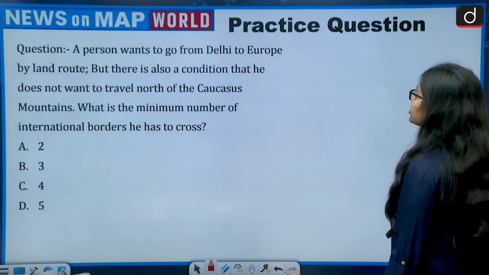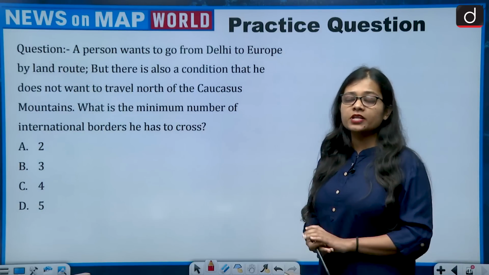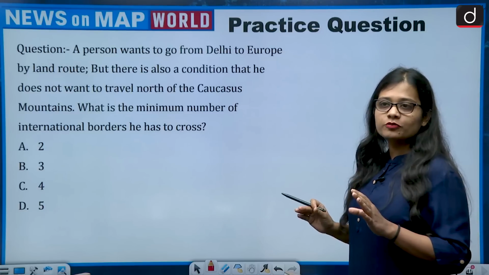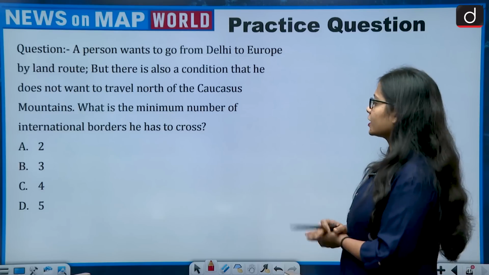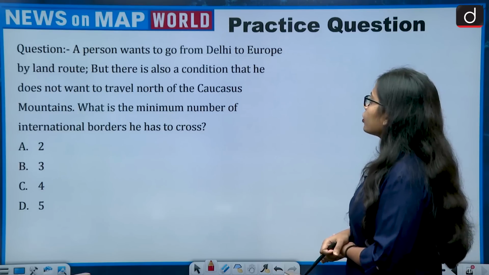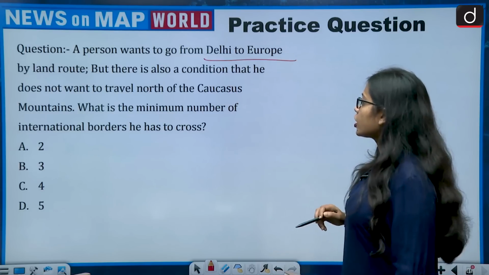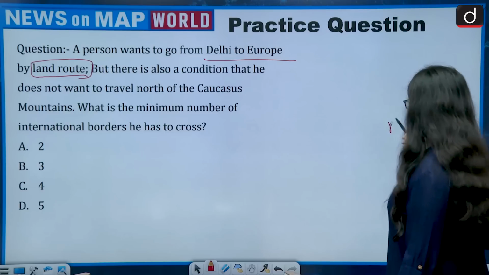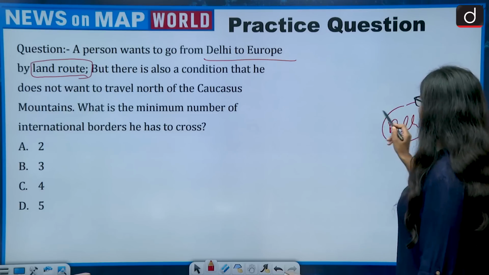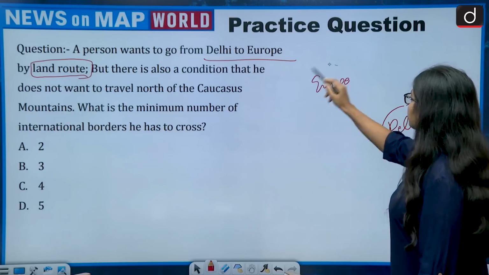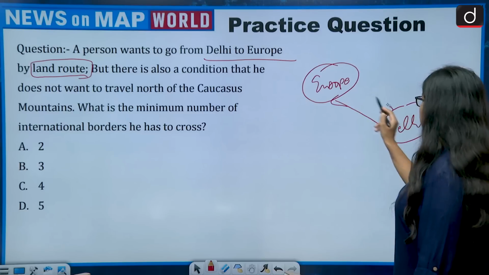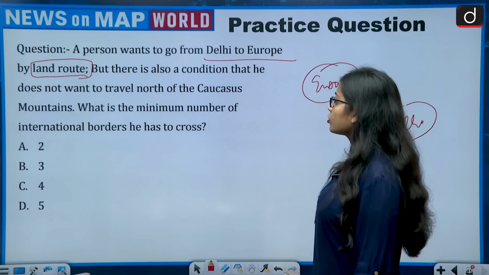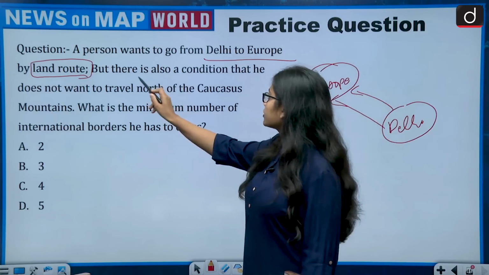Now, it's time for the practice question, and you need to tell me the answer in the comment section. This is a very interesting question. It will need brainstorming from your end to solve this question. The question says, a person wants to go from Delhi to Europe by land route. The important point is land route, from Delhi to Europe through land route, not using sea. But there is also a condition that the person does not want to travel north of the Caucasus Mountains.